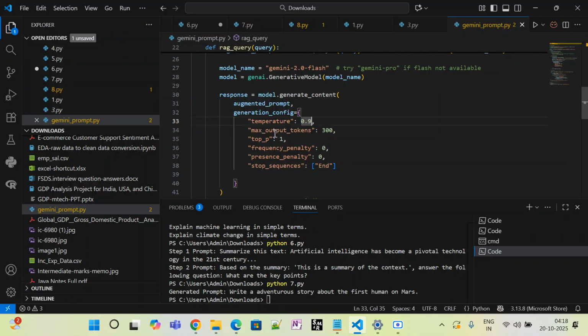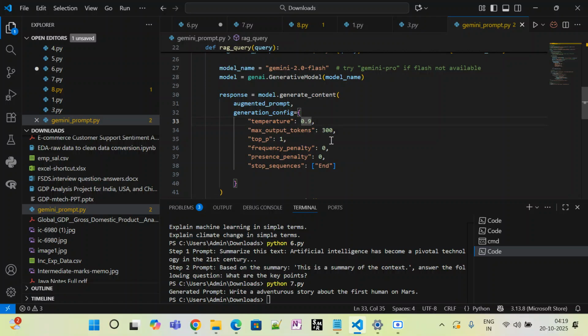It gives unexpected output, so it might hurt the feeling, which I don't want. That's why I use 0.9. It is more creative and diverse, though it might reduce the coherence, so that's why I have given 0.9.